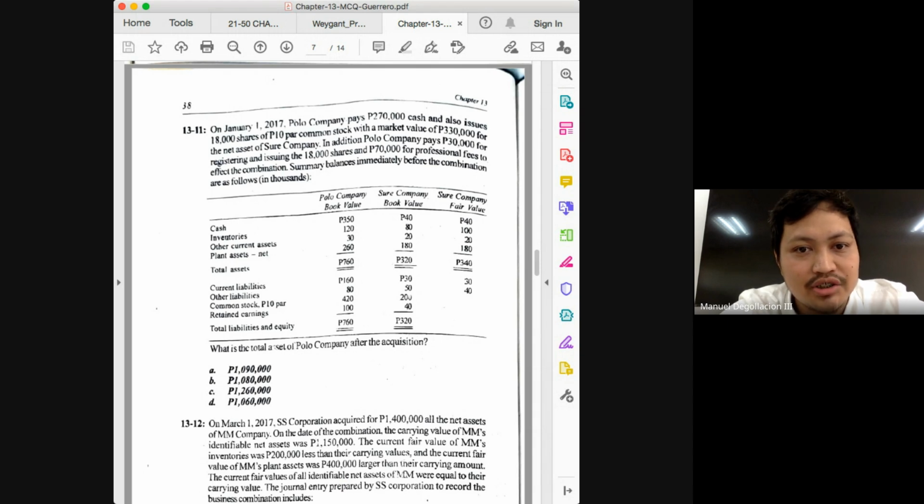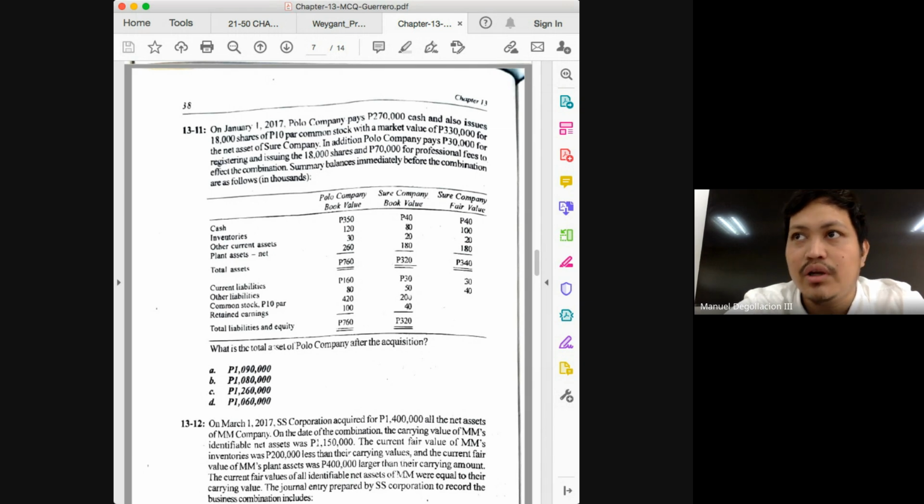First would be your cash. It would be at 40. Inventories would be at 100. Okay, you can actually cross out the column for the book value of the acquiree, class. Other current assets would be at 20. Plant assets would be at 180, and then total of 340. Deduct the liabilities of 30 and 40, you will have 70.